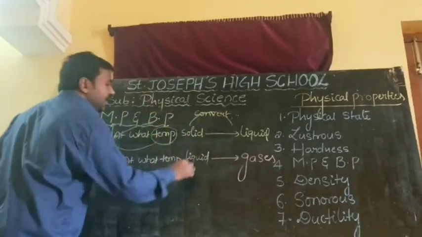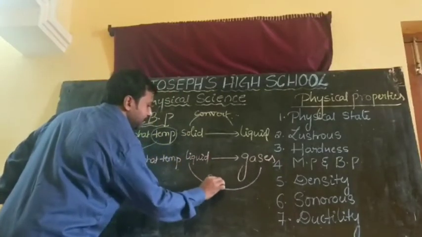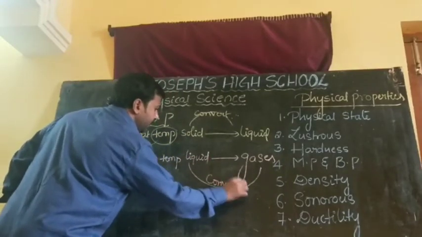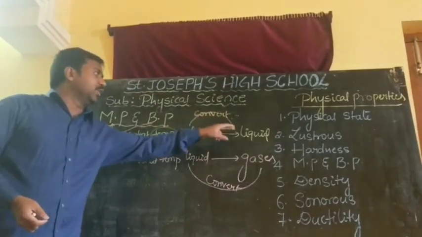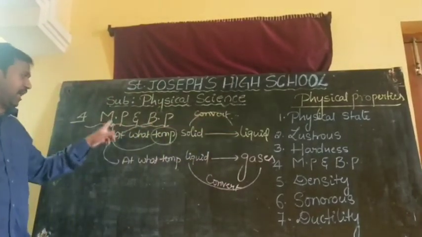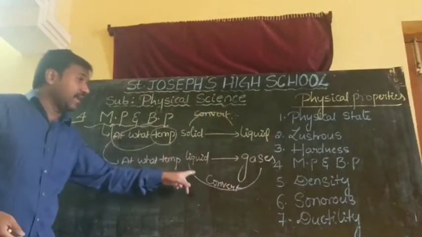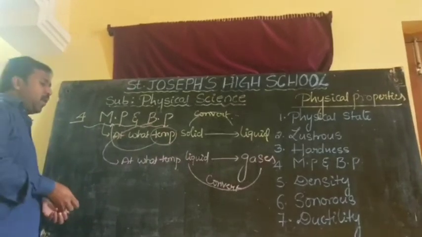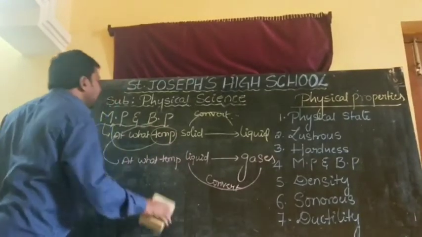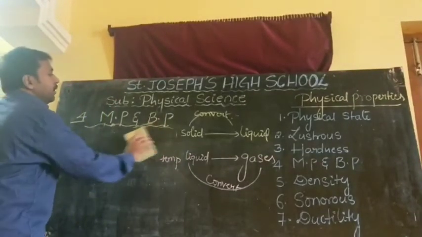Liquid substance converts into gases. At what temperature a solid converts into liquid is called the melting point. At what temperature a liquid converts into gaseous form is called the boiling point. What about the metals and non-metals? How are these boiling points and melting points?